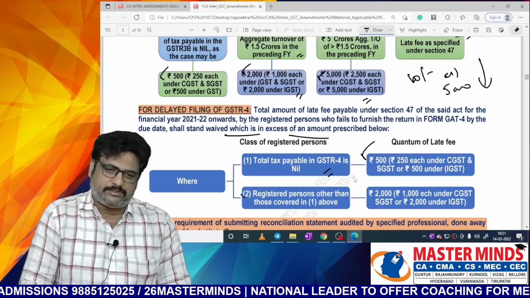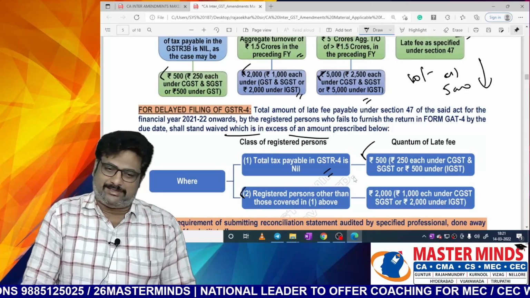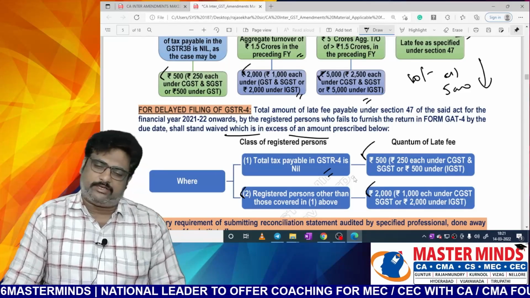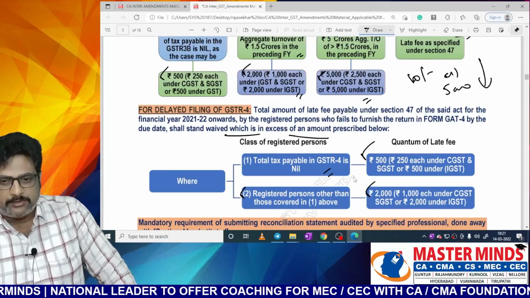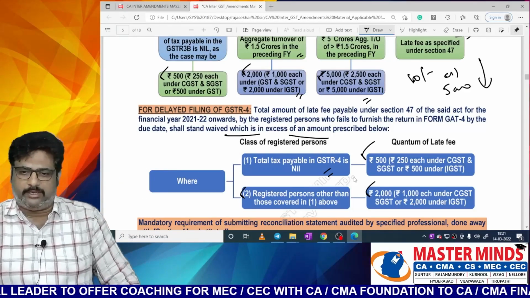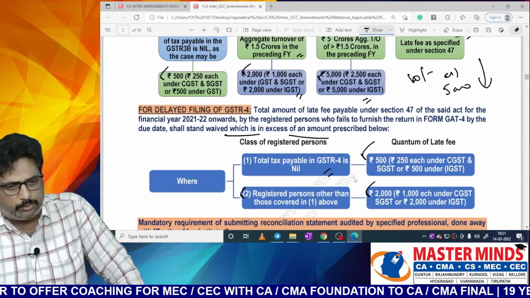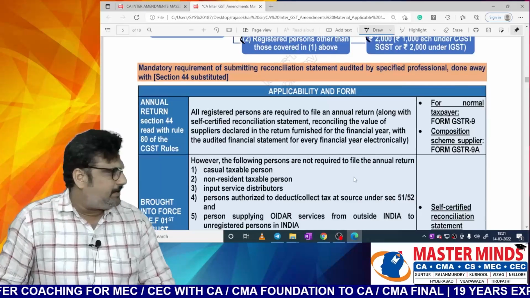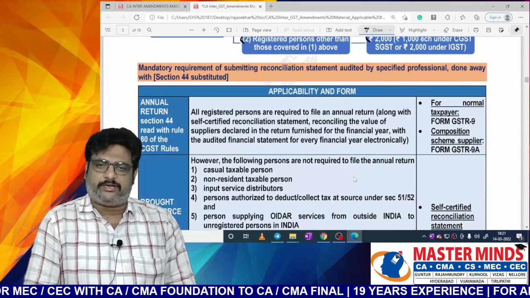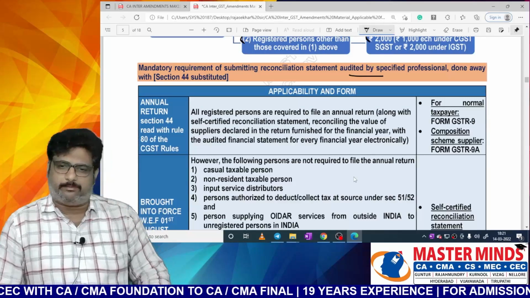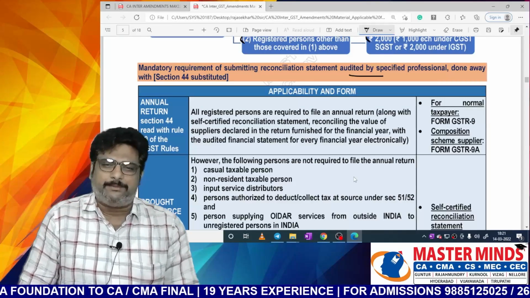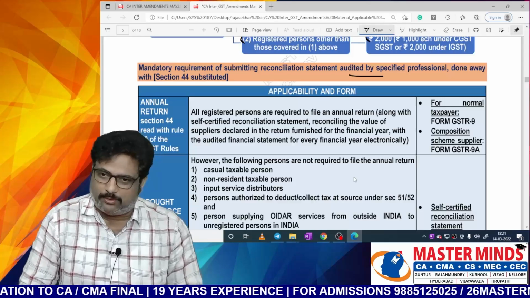And if the person is not covered under the nil return category, the maximum late fee that can be levied is 2000. That means CGST 1000 and SGST 1000. Total it will be 2000. And the next one is here. The mandatory requirement of submission of reconciliation statement audited by a specified professional is done away with. That means GST audit is now not mandatory.